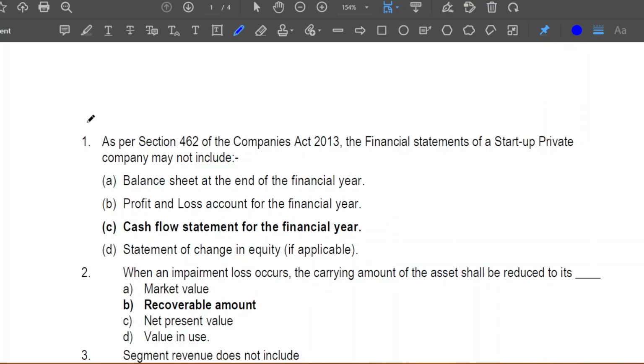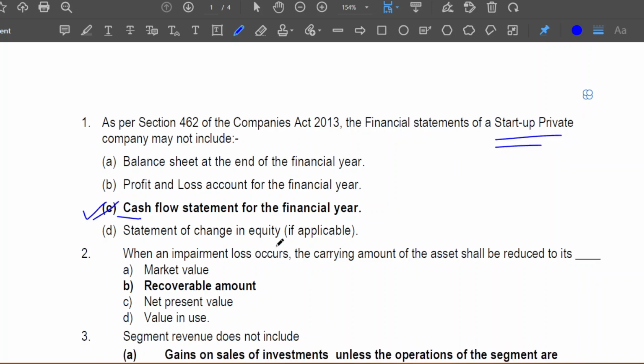So this is the second sample paper. The first question is, as per Section 462 of Companies Act 2013, the financial statements of a startup private company may not include: balance sheet at the end of the financial year, profit and loss account for the financial year, cash flow statement for the financial year, statement of changes in equity if applicable. The answer is cash flow statement for the financial year.